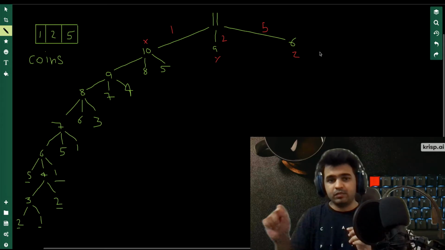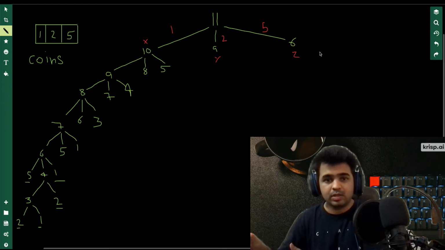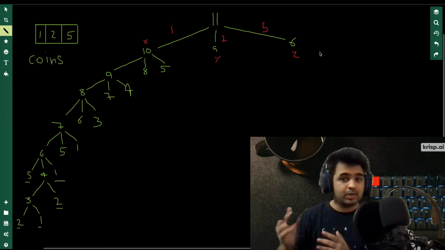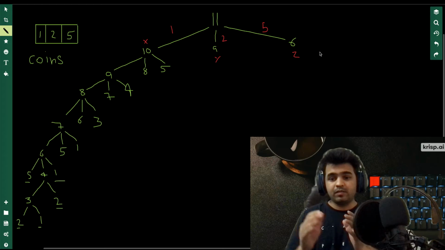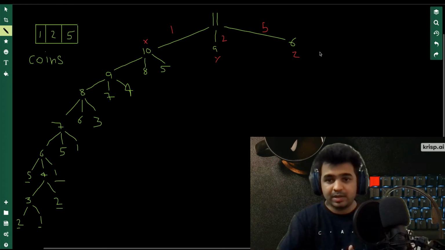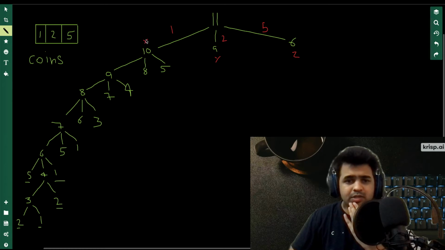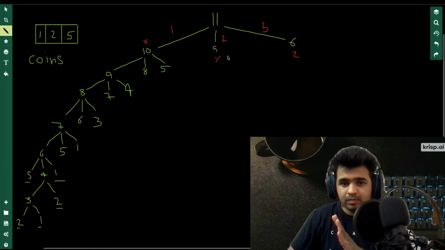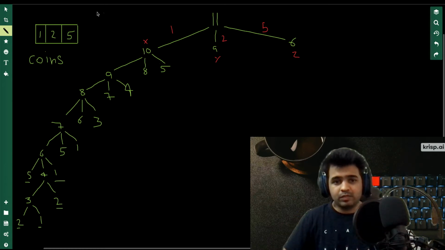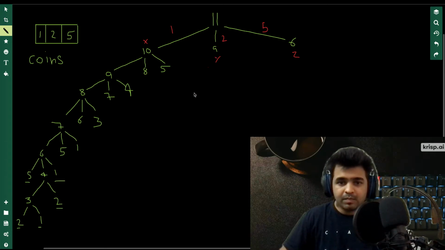Let's say the minimum of these three is X. Then I know to reach 11, I just need X plus 1 coins, right? It will not be Y plus 1, because X plus 1 will always be less than Y plus 1, as X is less than Y, and in the same manner, X is less than Z. So we need to calculate all the ways to reach 10. For now we do not know which one of them is less because we have not calculated it. We'll further branch it out into subproblems and calculate it.